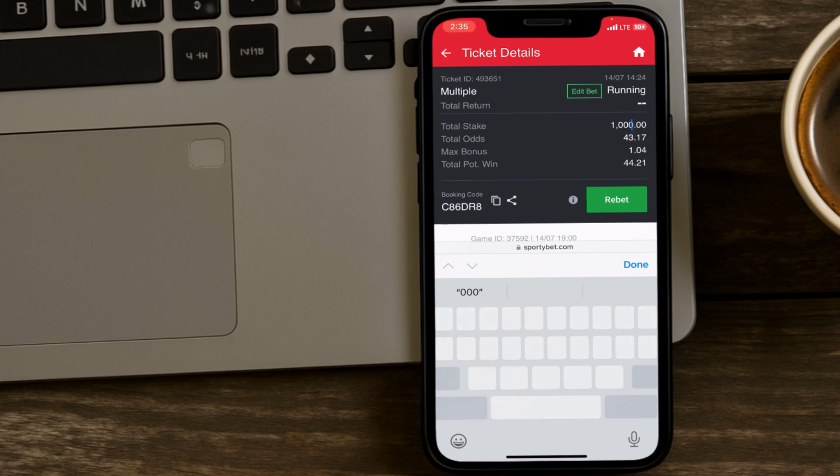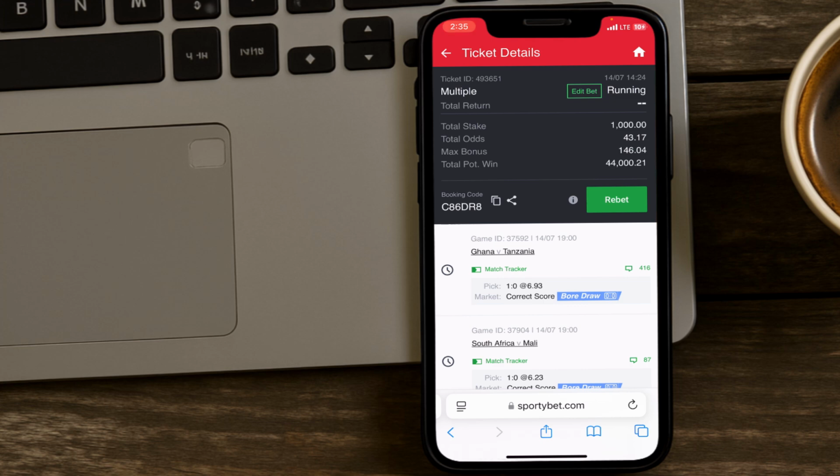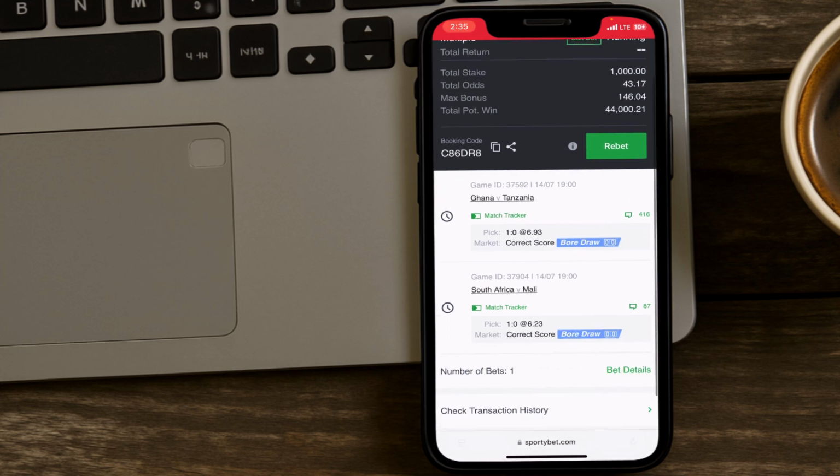Also they come here, so they make it 44,000, probably something like this, and maybe let me add something to the bonus. As you can see, I've just done what they always do.